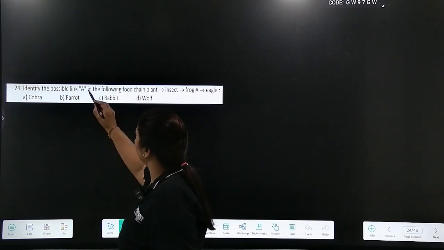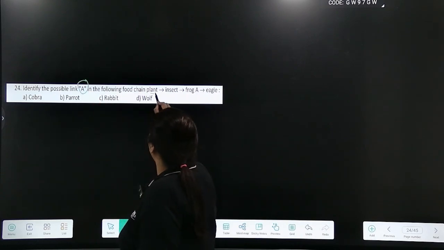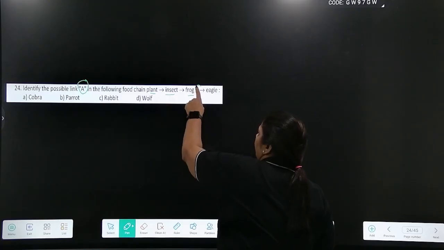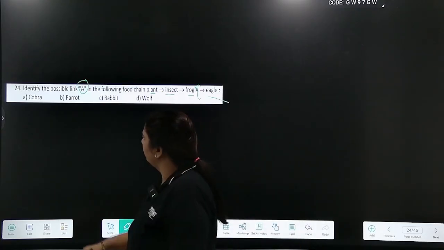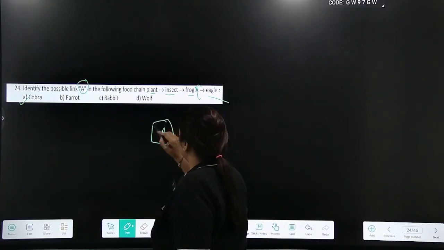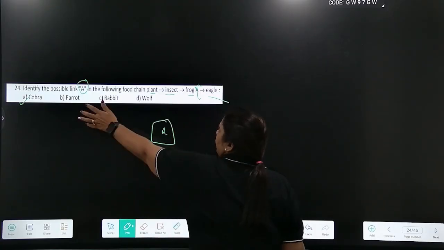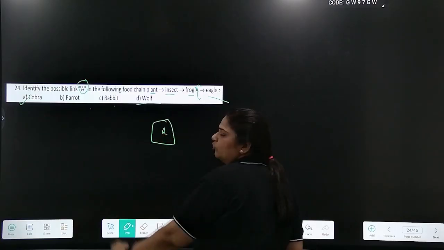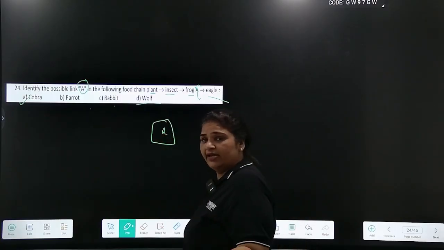Identify the possible link A in the following food chain. Plant eaten by insect, insect eaten by frog, frog eaten by A, and A eaten by eagle. The most probable answer is A, cobra. Parrot, rabbit won't eat a frog, so will wolf. Wolf will feed on a land animal.